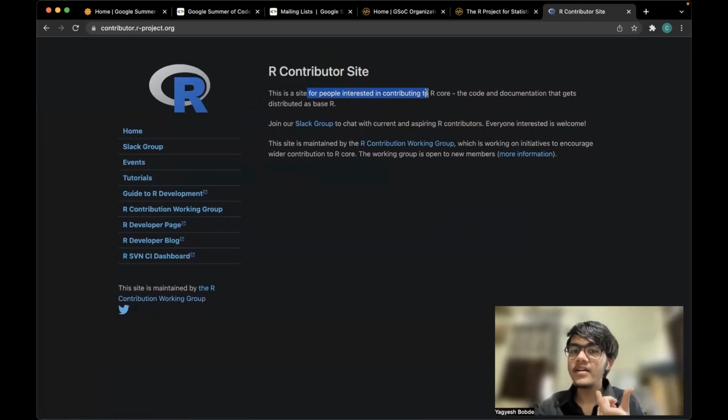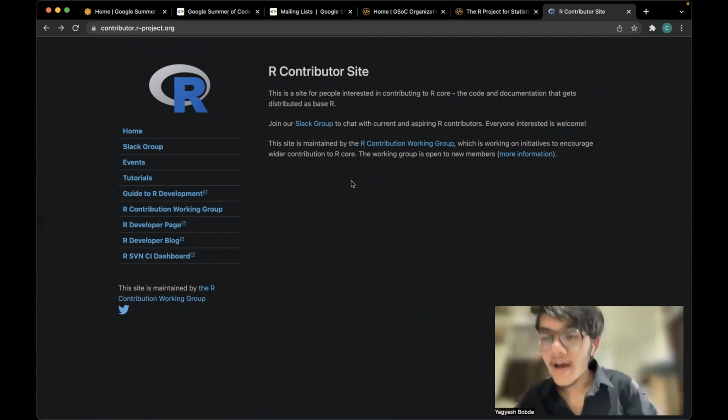This is the site for people interested in contributing to join our Slack group. So what you'll do is, in any organization that you select, there is a discussion group, or maybe there is a Slack group like this. Anyway, they have a discussion forum, right? You have to join that. And what you do is introduce yourself in that. So join the Slack group or the discussion forum, introduce yourself, and write that I want to contribute to this organization. What should I do? How should I get started? Just talk with people and ask for their advice.